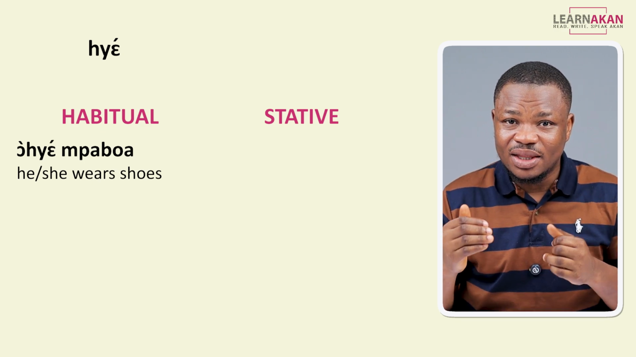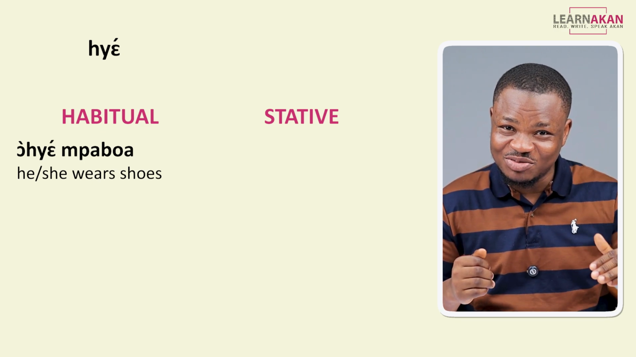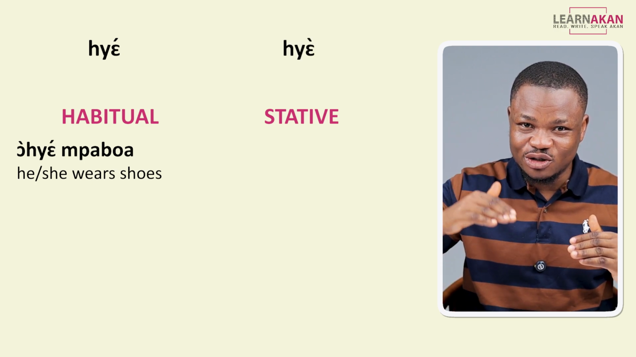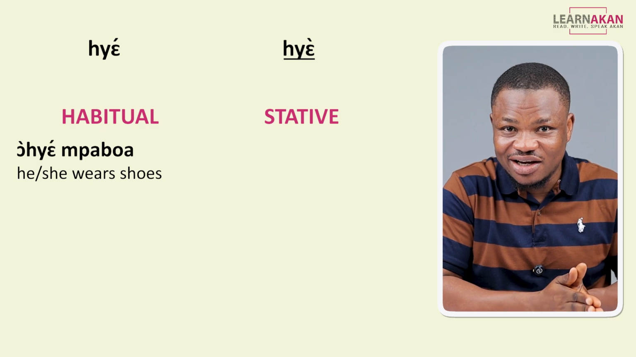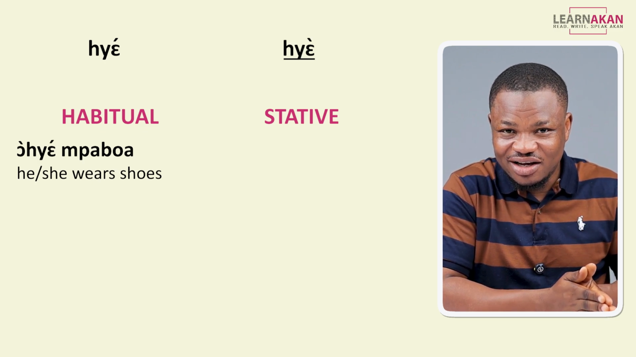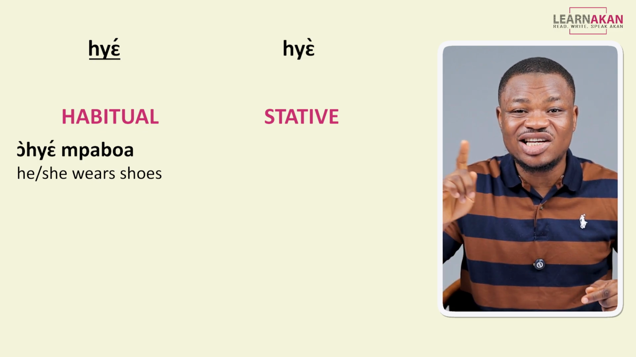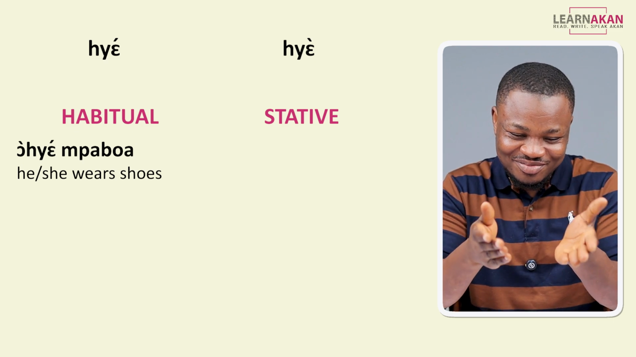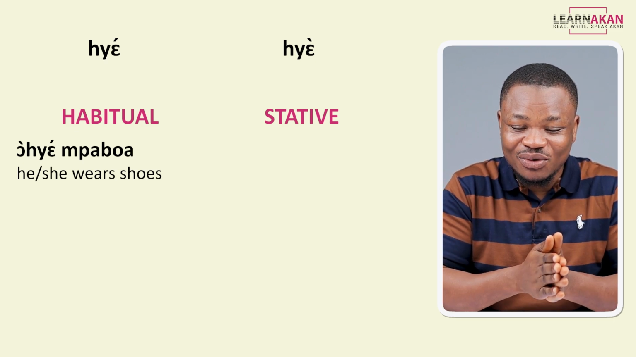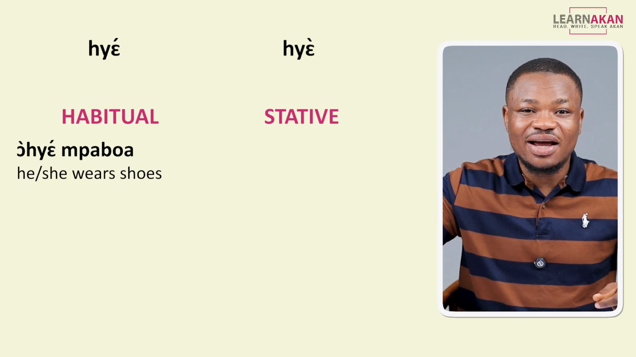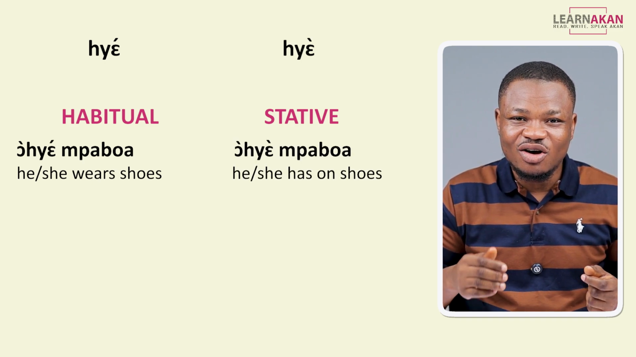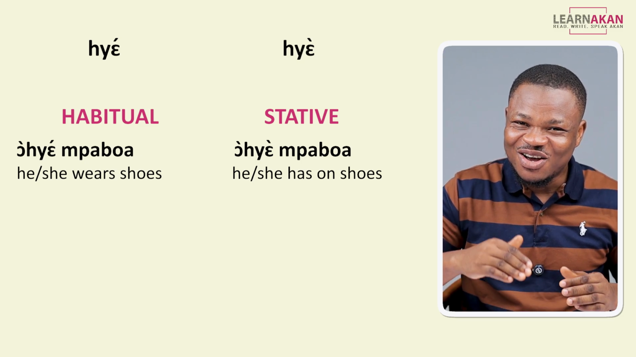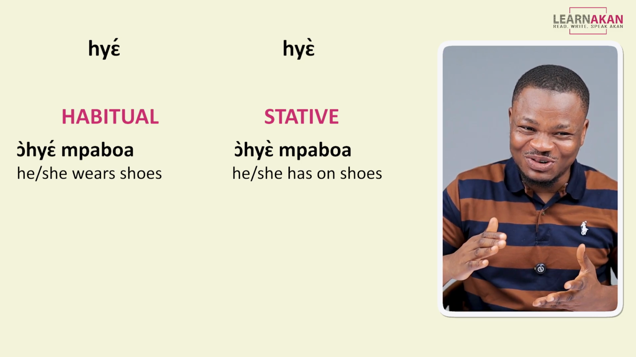Now, for the stative form of this particular verb, the tone goes down. So the tone is low. So I say she, as against she, okay? So for a similar sentence example, instead of Oshe mpaboa, I would say Oshe mpaboa. Okay, so the tone goes down.